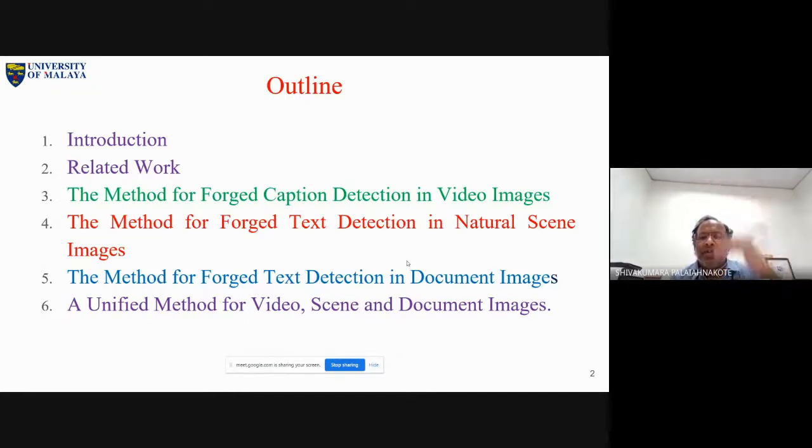Even if you take a video, a natural scene, or a document, we are performing the same operations. When you are performing the same operations, definitely we can expect some distortions here. So distortions are common for video, natural scene, and document. When something is common, then definitely one can think of developing a unified method.